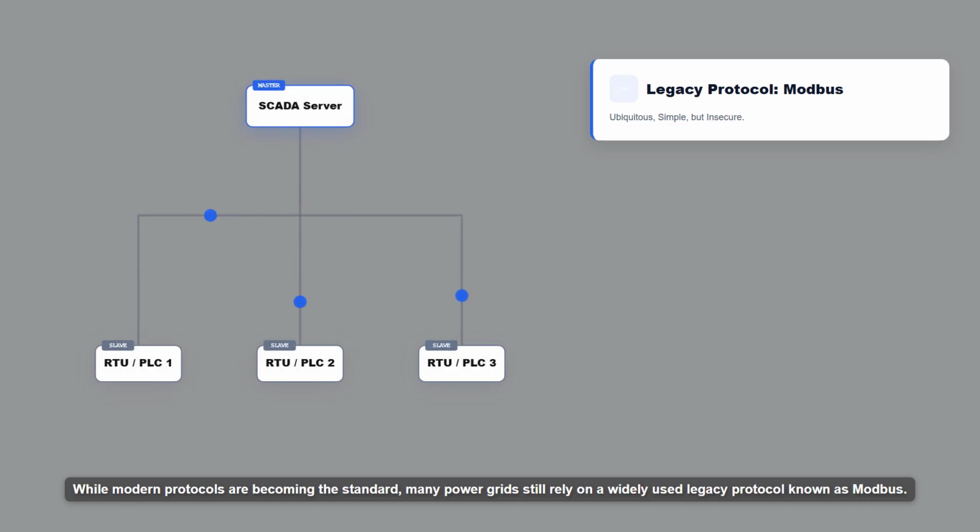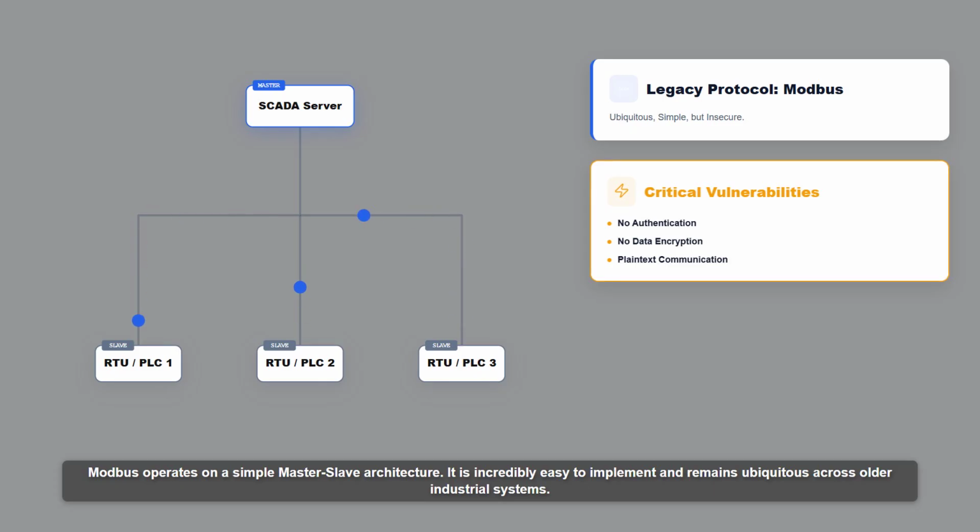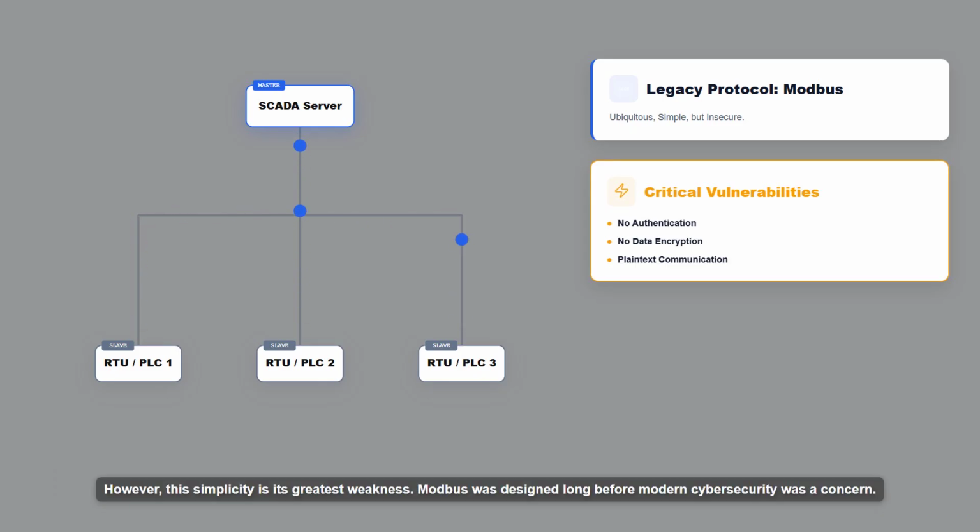While modern protocols are becoming the standard, many power grids still rely on a widely used legacy protocol known as Modbus. Modbus operates on a simple master slave architecture. It is incredibly easy to implement and remains ubiquitous across older industrial systems. However, this simplicity is its greatest weakness.